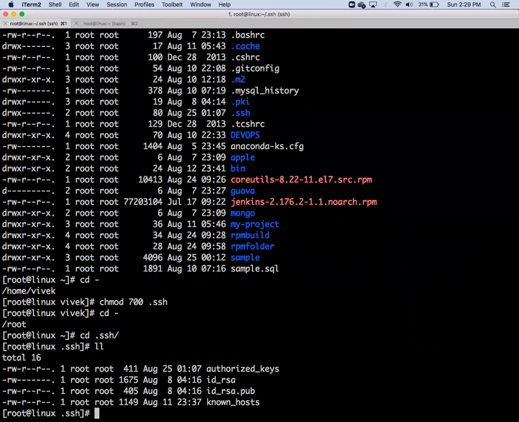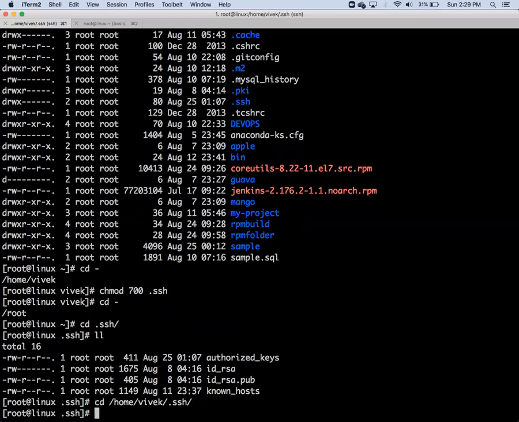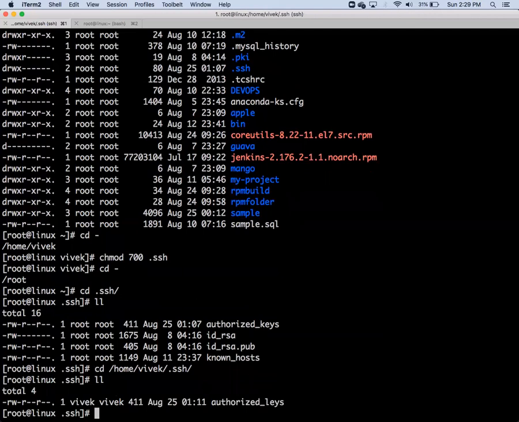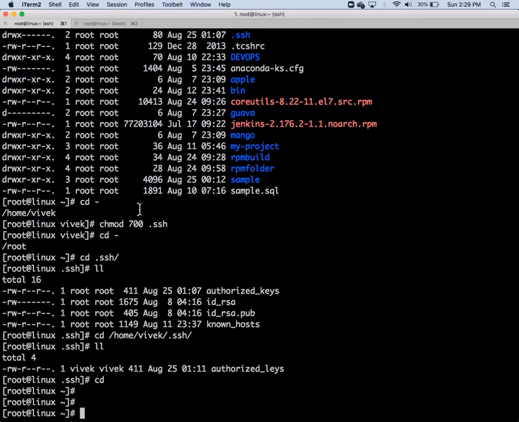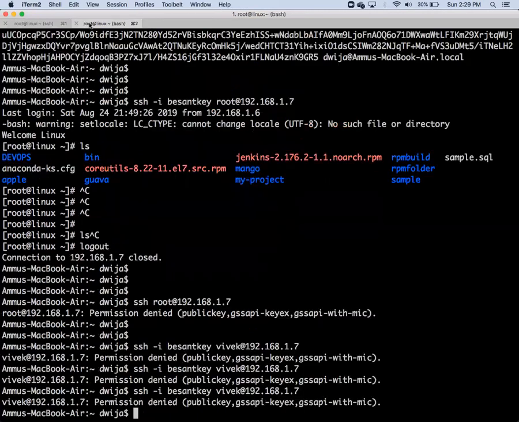644. Read and write is 6. You need to convert it to numbers. 644, okay. Now go to /home/Vivek/.ssh. 644, same. So there is no change in authorized keys. They are the same. Now again I try to log in using the Besant key.